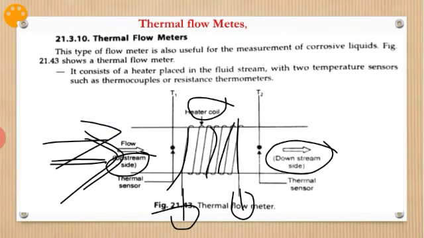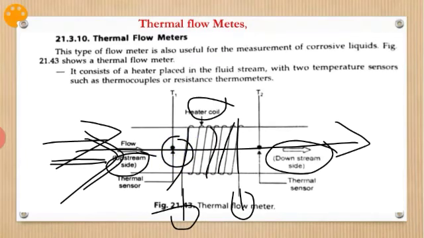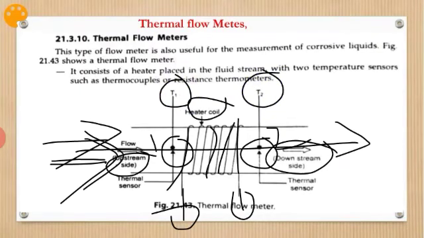The fluid whose velocity we are going to measure will be allowed in this direction and will flow through this. In between, there are two thermal sensors placed, 1 and 2, whose temperatures are measured as T1 and T2. So I conclude here that it consists of a heater placed in the fluid stream with two temperature sensors such as thermocouples or resistance thermometers.